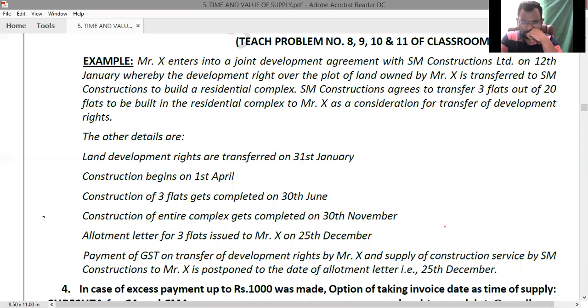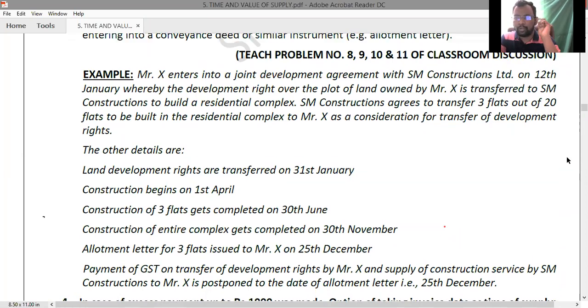Allotment letter for 3 flats issued to Mr. X on 25th December. Payment of GST on transfer of development rights by Mr. X and supply of construction service by SM Constructions to Mr. X is postponed to the date of allotment letter, that is 25th December. Right. So here there are two parties.